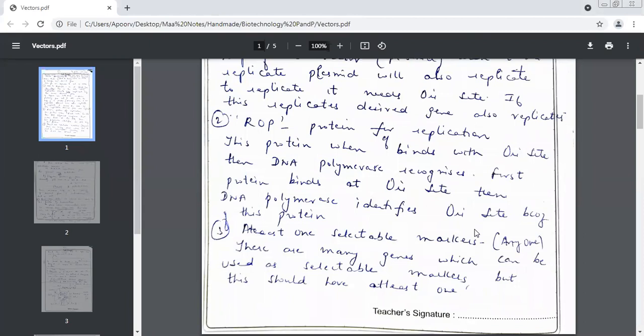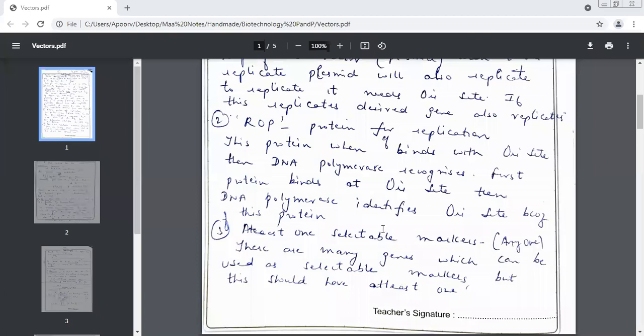Why is it so important? Because it binds with which site? Ori site. And why do we need to have this protein binding with the Ori site? So that which enzyme can identify it? DNA polymerase. DNA polymerase will be able to identify the Ori site only if which protein is attached to it? Protein of replication. Yes, this protein of replication is attached to it.